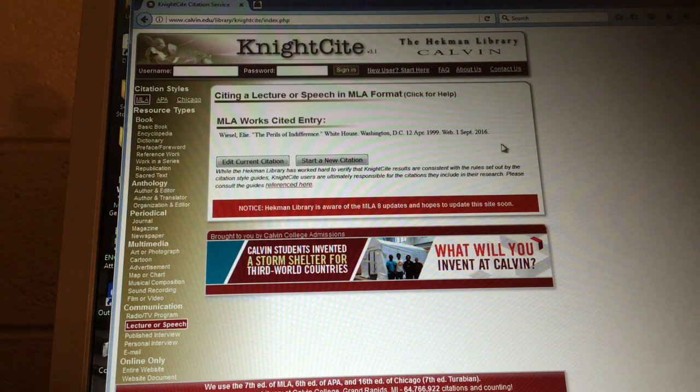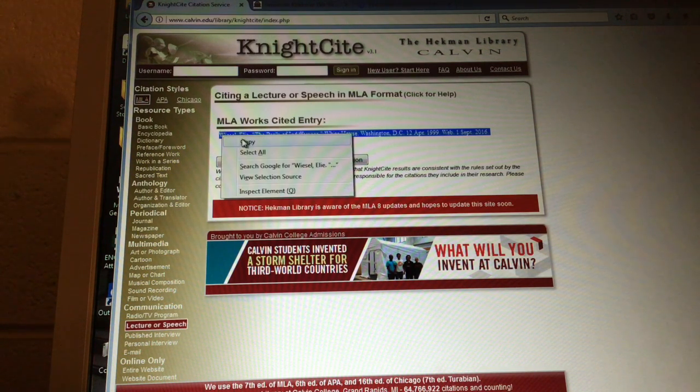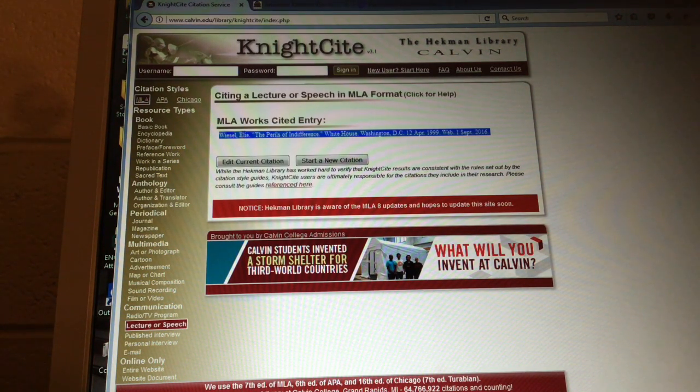there it is. This is your citation. And then you just copy it, and then you can paste it into a Word document as part of your work. Now, you'll notice that the periods are in the right places, the information is formatted in the correct ways, and if we had something that needed to be italicized, it would be italicized, but it is not. The nice thing here is, if you need to go back and change something, like you forgot to put that "the" in there, you can go back and edit it, and here, start a new one.